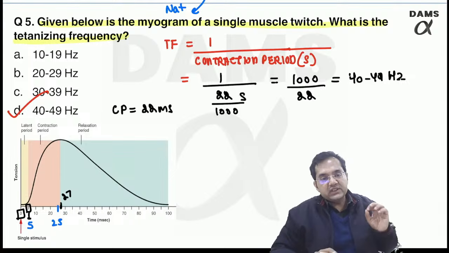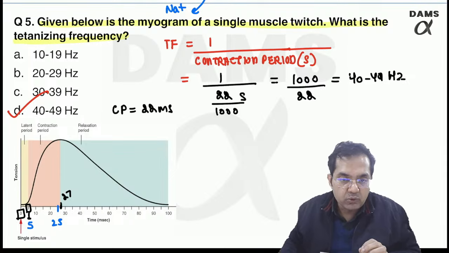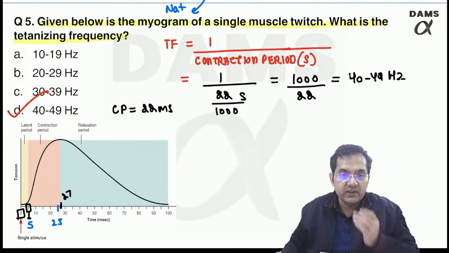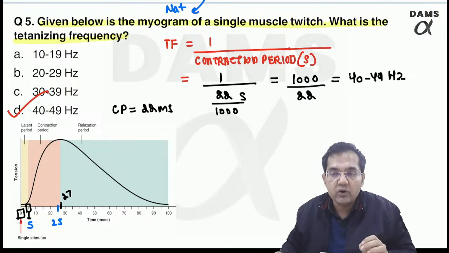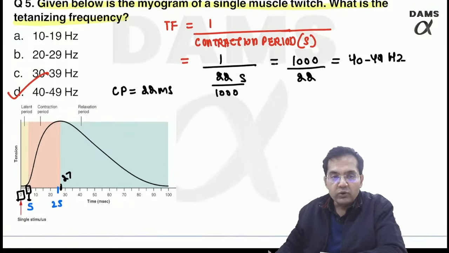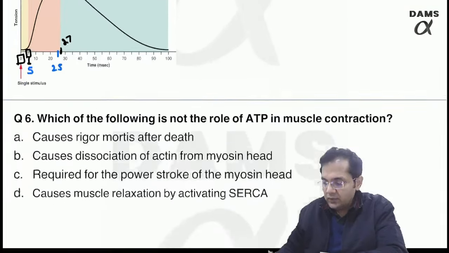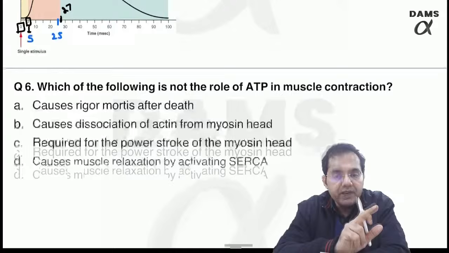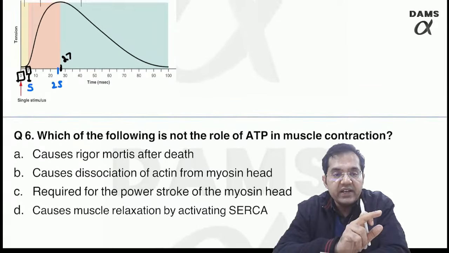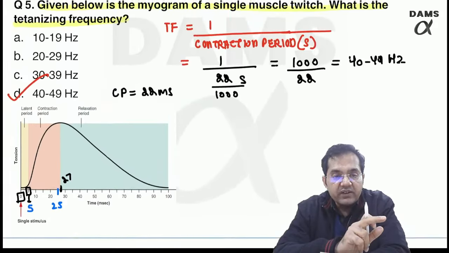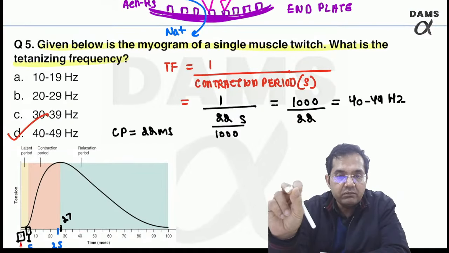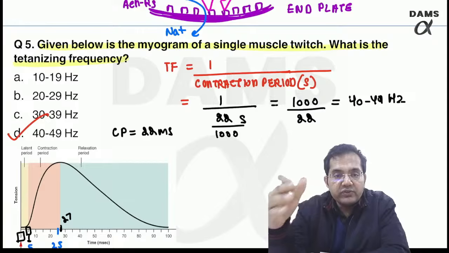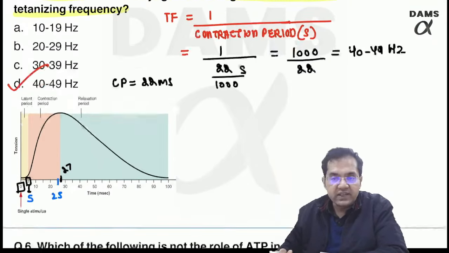It's a good question, and it's an AIIMS PYQ also. It has been asked in the INICET AIIMS exam. INICET is the Institutes of National Importance Combined Entrance Test. Please don't add latent period in the tetanizing frequency. Tetanizing frequency means at what frequency I should keep on stimulating the muscle so that it goes into a sustained contraction, right? Sustained contraction, that is tetanus.